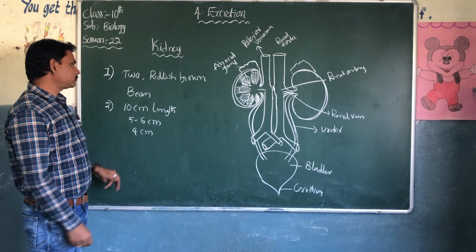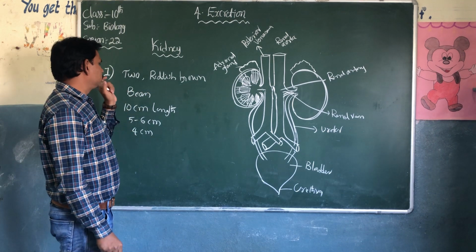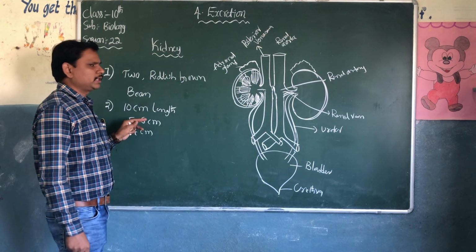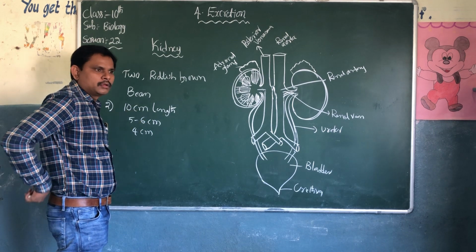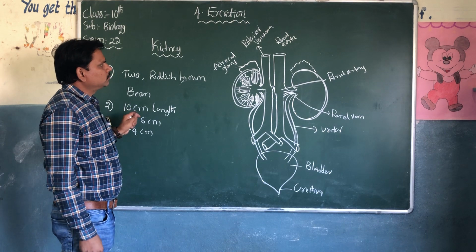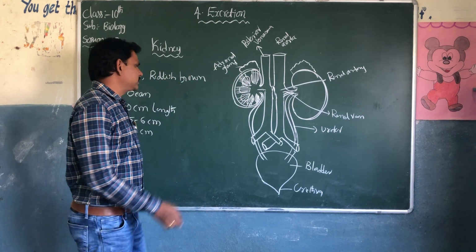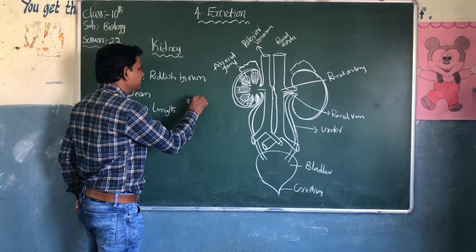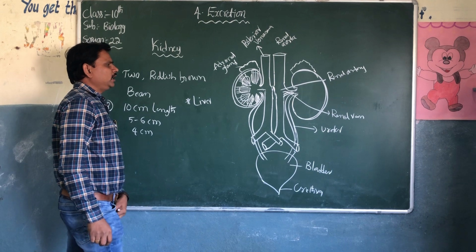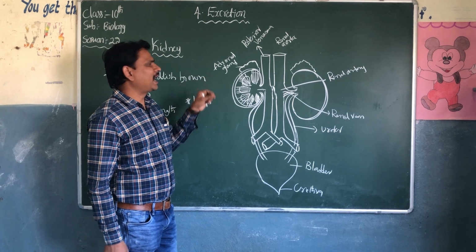Come to the explanation. There are two bean-shaped, reddish brown kidneys, located below the abdominal cavity. The right kidney is lower than the left kidney because the liver is present. On the kidney there is another part called the adrenal gland.